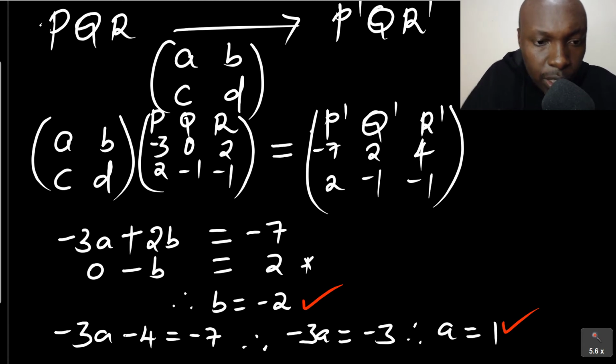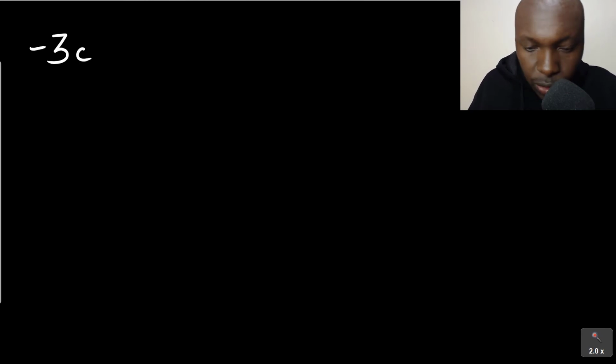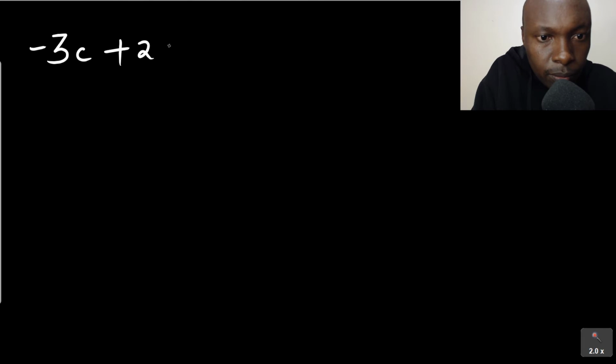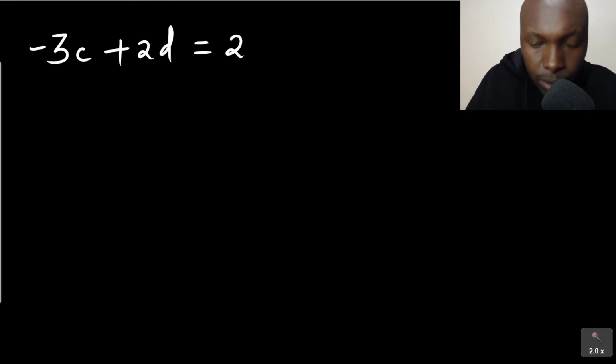For C, we take row 2 multiplied by column 1. C times -3 gives -3C, plus D times 2, plus 2D. This should give 2.